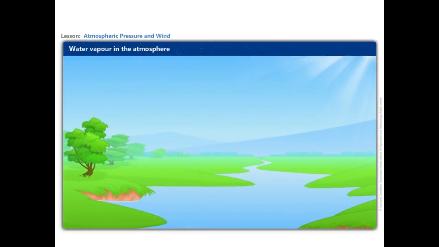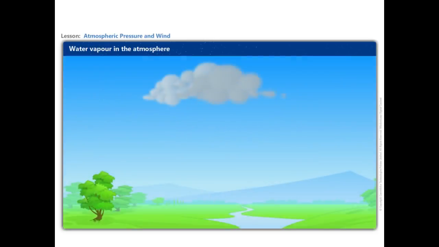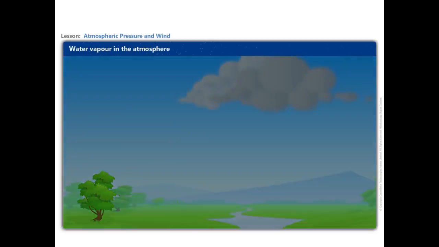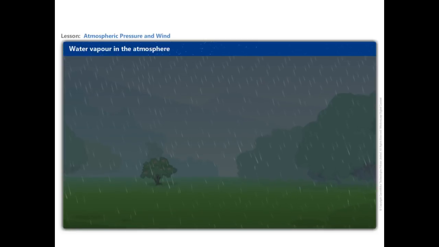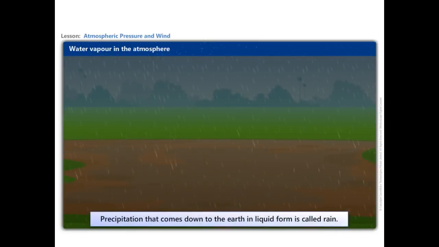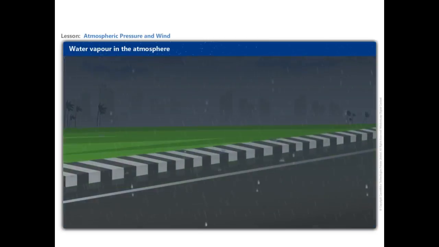The same way, when the water vapor rises, it starts cooling. The water vapor condenses, causing formation of droplets of water. Clouds are just masses of such water droplets. When these droplets of water become too heavy to float in air, then they come down as precipitation. Precipitation that comes down to the earth in liquid form is called rain. Other forms of precipitation are snow, sleet, and hail.